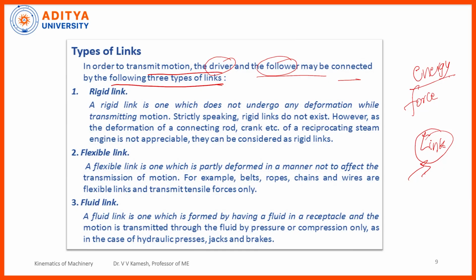So, who is being applied is called the follower, right. Suppose I am applying the force at one end and I am observing the moment at some other area, right. So, one is driver and one is follower. In between, I may have so many other components or the links, right. So, the first one is called the rigid link. So, a rigid link is the one which doesn't undergo any deformation while transmitting motion, right.